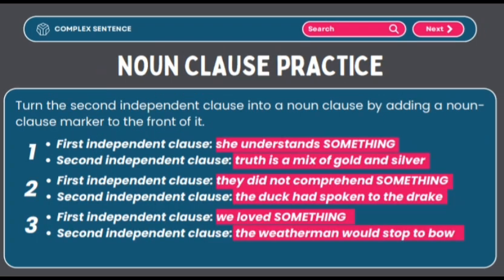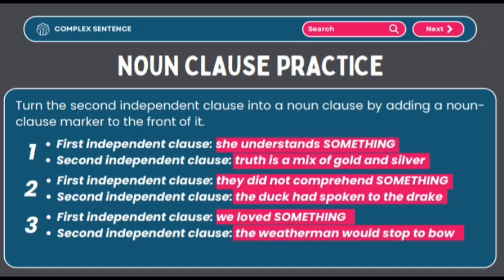Noun clause practice. Turn the second independent clause into a noun clause by adding a noun clause marker to the front of it. Number 1. First independent clause: she understands something. Second independent clause: truth is a mix of gold and silver. Number 2.